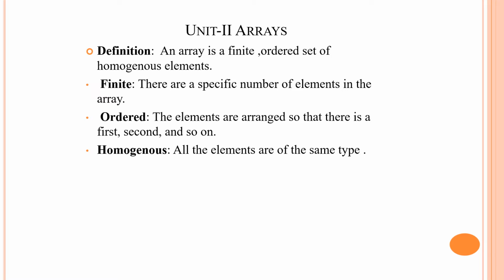Now what is abstract data type? The primitive data types in a language, like integer, float, character, etc., are capable of storing only a single value at a time. But we need to store many elements together as a group.